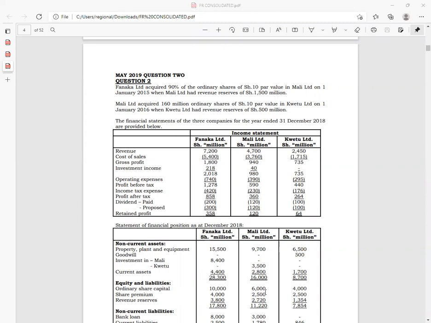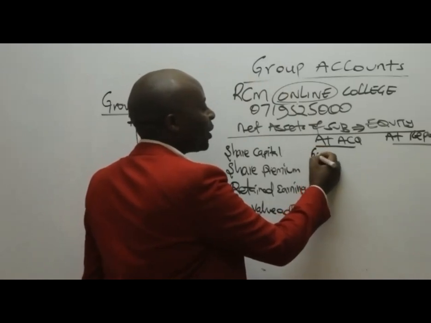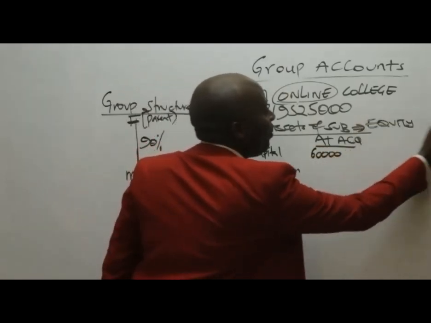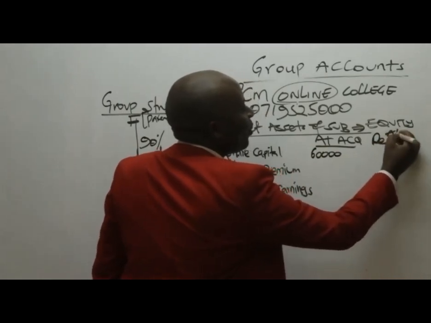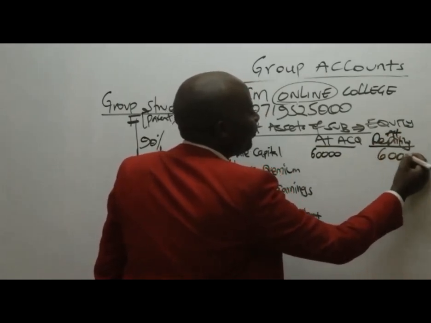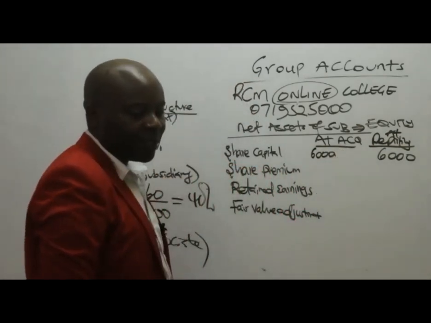Ordinary share capital and the share premium, 2,500, will not keep on fluctuating for the subsidiary. So ordinary share capital at acquisition is 6,000, and the same is applicable at reporting, 6,000.